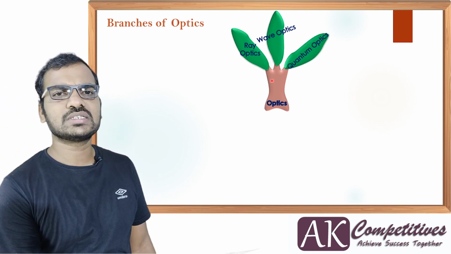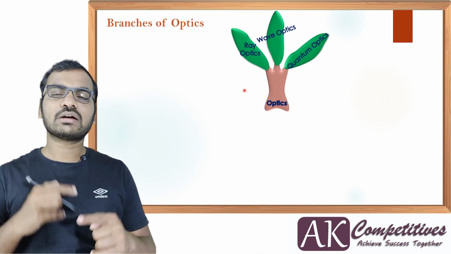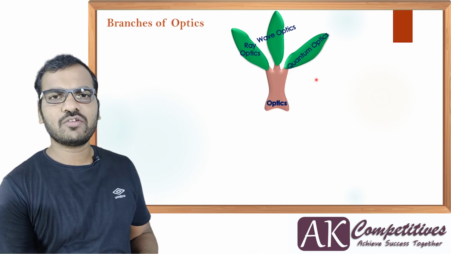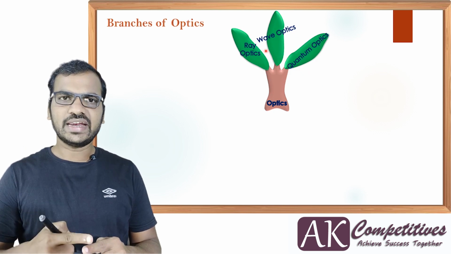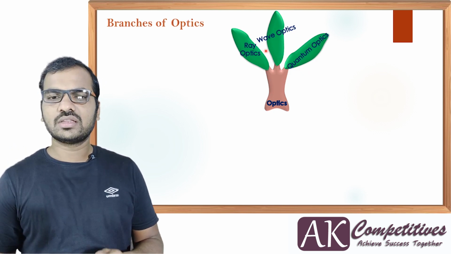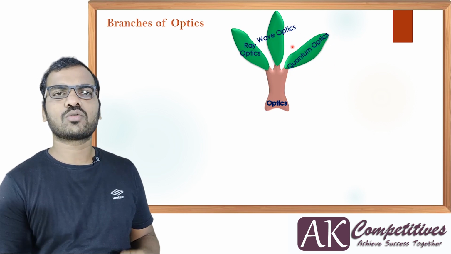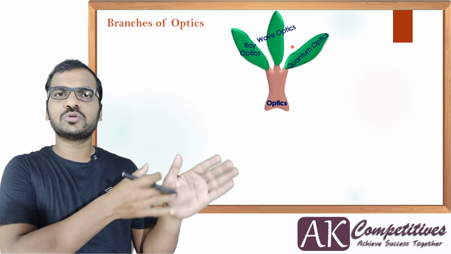Ray optics is the branch of optics where we discuss light on the concept of ray. Wave optics is the branch where we discuss light on the concept of wave. And the third one, quantum optics, is based on quantum mechanics or quantum theory principles, which is a complete theory and is going to be different.